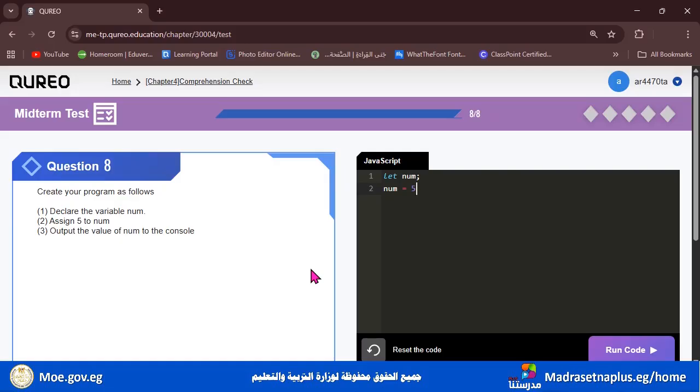Okay. Output the value of num to the console. So we will write console.log, and open the parentheses and write num without any quotation marks.